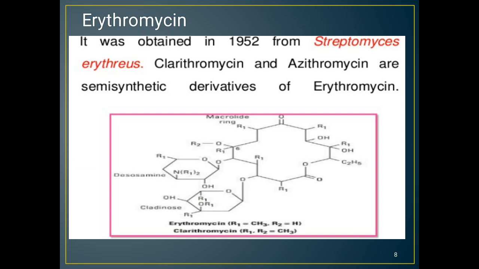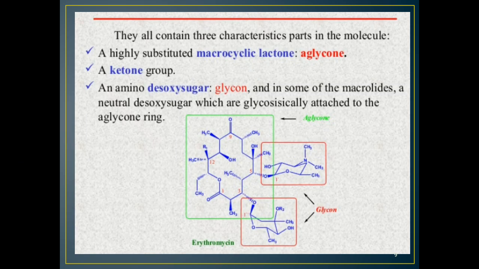Erythromycin was obtained in 1952 from Streptomyces erythraeus. Clarithromycin and azithromycin are semi-synthetic derivatives of erythromycin. They all contain three characteristic parts in their molecule: a highly substituted macrocyclic lactone, that is the aglycone, a keto group, and an amino deoxy sugar, and in some of the macrolides a neutral deoxy sugar, which are glycosidically attached to the aglycone ring.